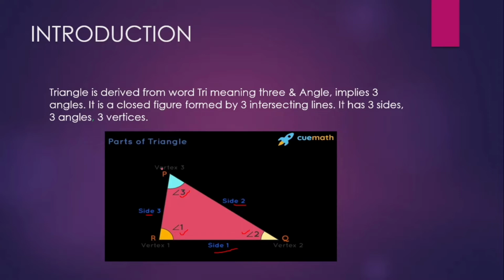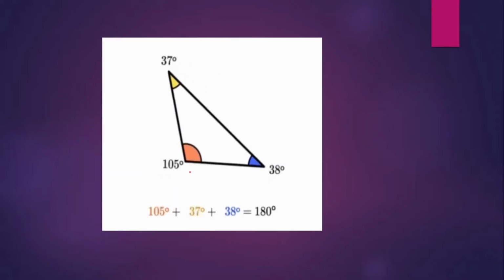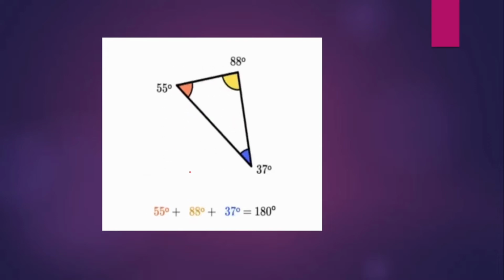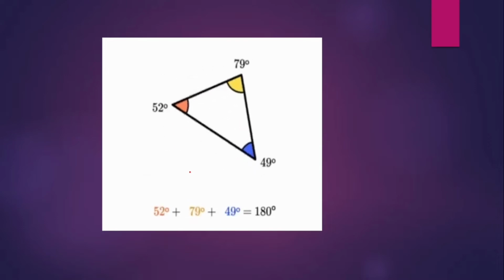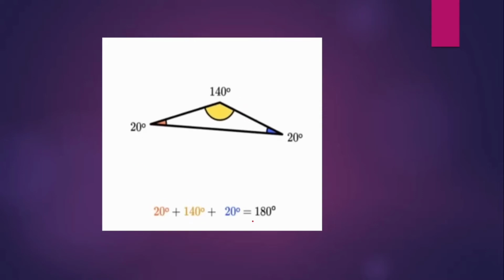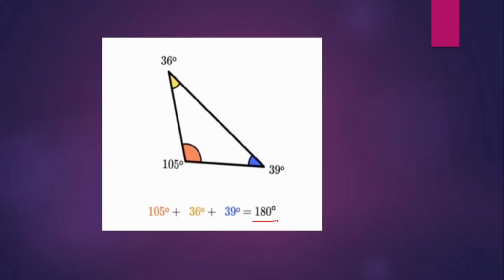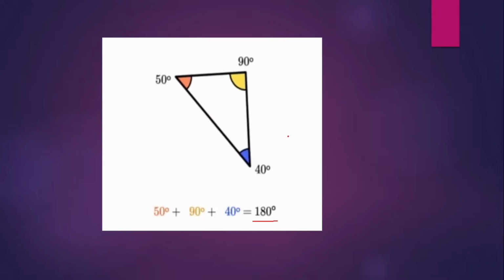Okay, so it also has three vertices here. So here R is our vertex 1 and Q is our vertex 2. Similarly, P is our vertex 3. Okay, so next, this is a simple image of triangles. If you observe here, the sum of the interior angles of a triangle, no matter what shape it is, is equal to 180 degree. Okay, always remember that the sum of the interior angles of a triangle is 180 degree.